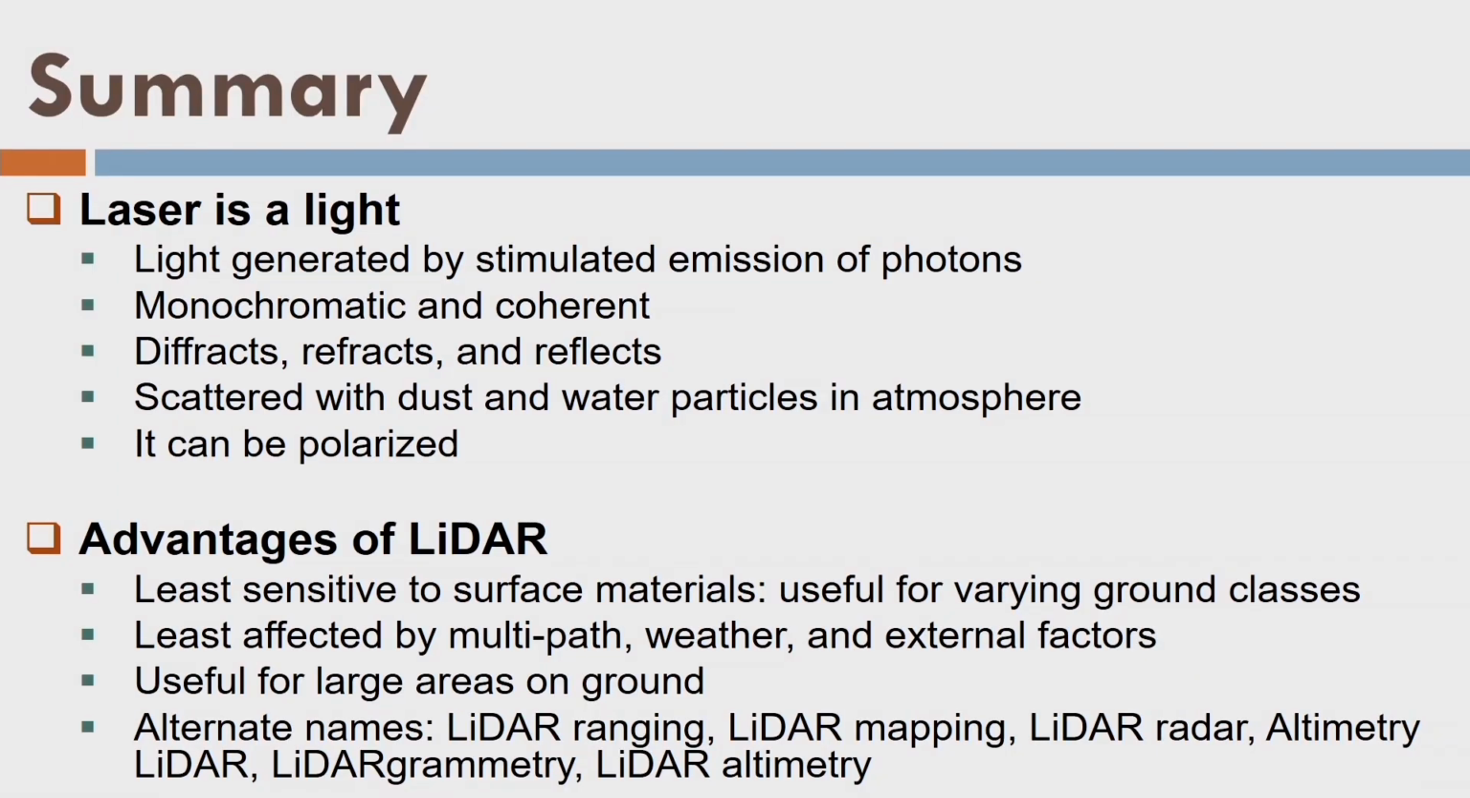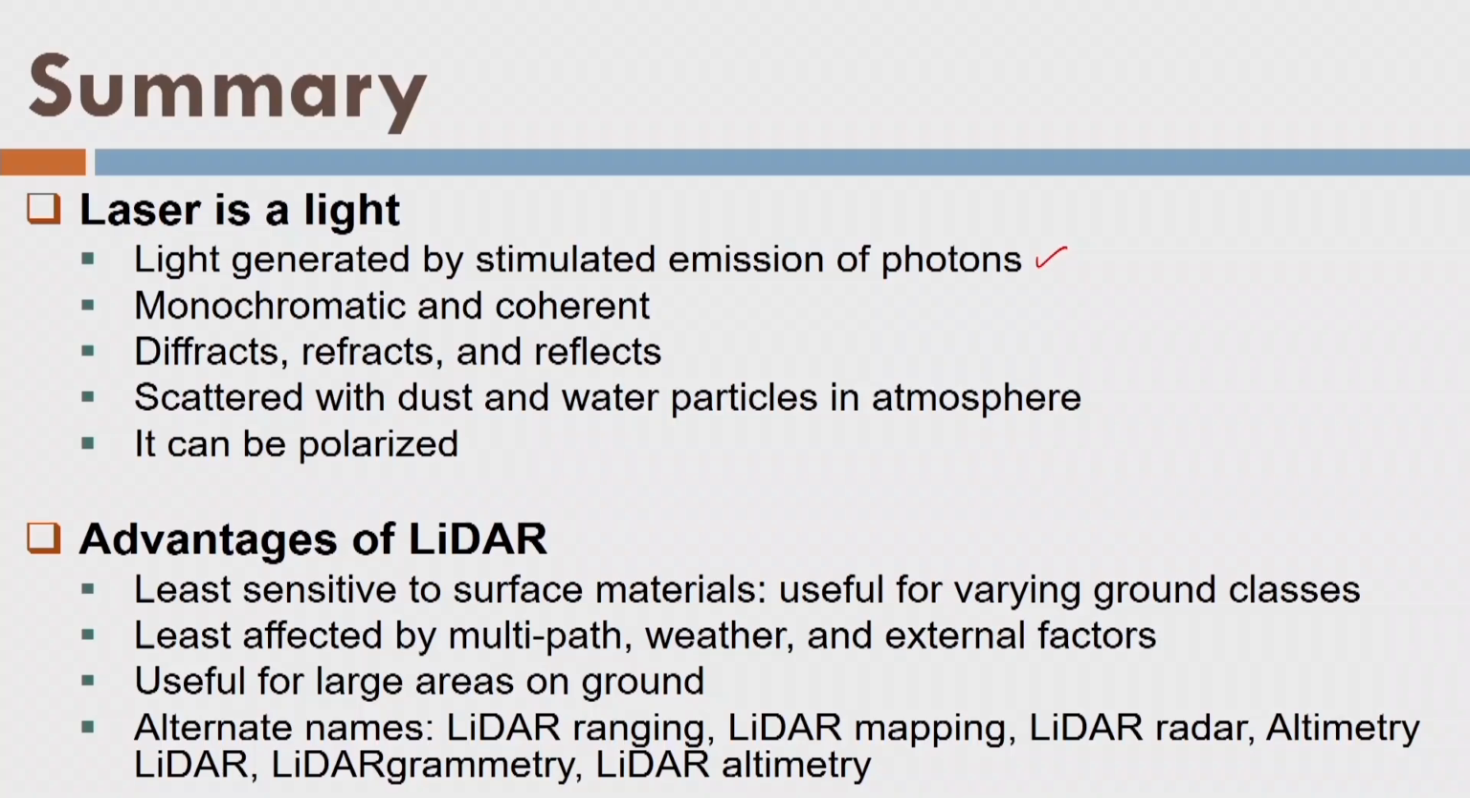So I would like to make a summary of what we have learned today about laser as well as lidar. First, laser is a light. That means it behaves like a light. It gets diffracted, reflected, refracted, and polarized also. It also creates interference, destructive as well as constructive. But it is monochromatic, having the same wavelength, and coherent, having the same phase. It is also scattered by dust and water particles in the atmosphere.